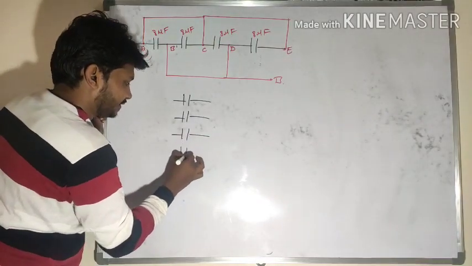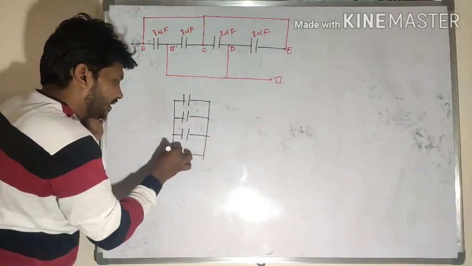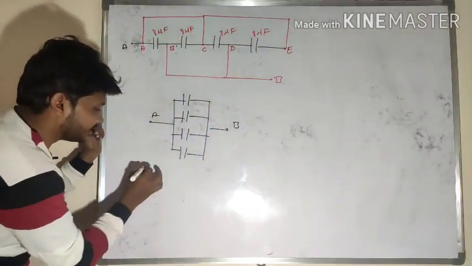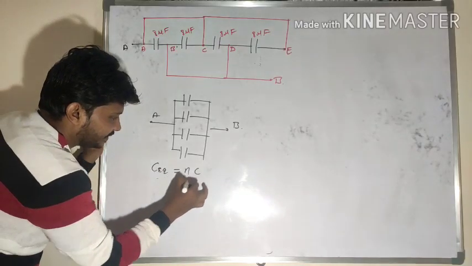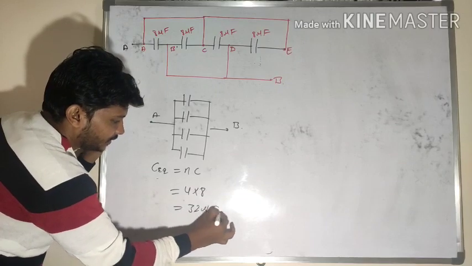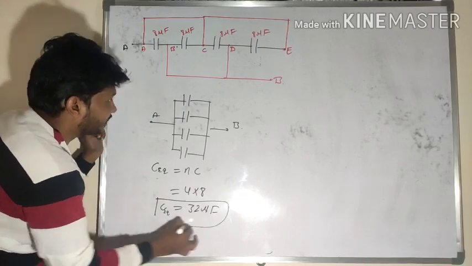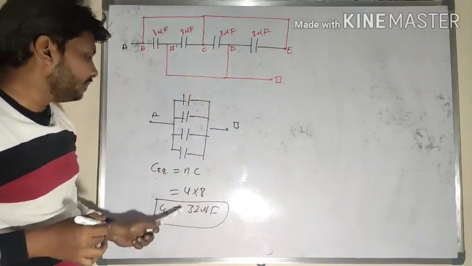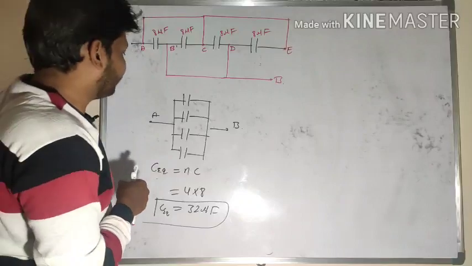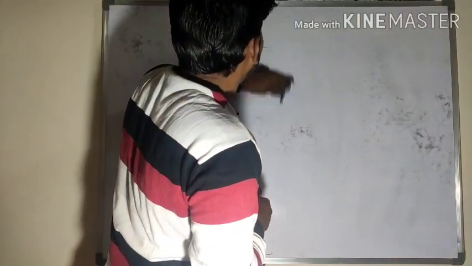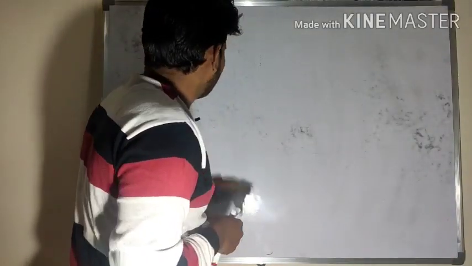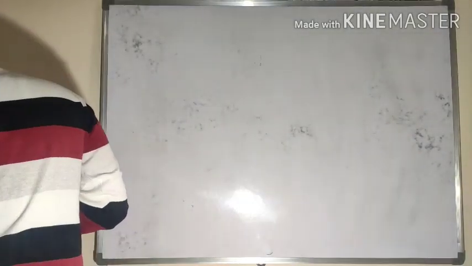So for identical capacitors, if n number of identical capacitors are connected in a parallel manner, what is the equivalent capacitance? I said the equivalent capacitance is n into C. So 4 capacitance, 32 microfarad. So what is the effective capacitance between A and B here? 32 microfarad here. So we'll look at the next one. Just rearrange the circuit as possible, then you may get the effective capacitance between 2 points.